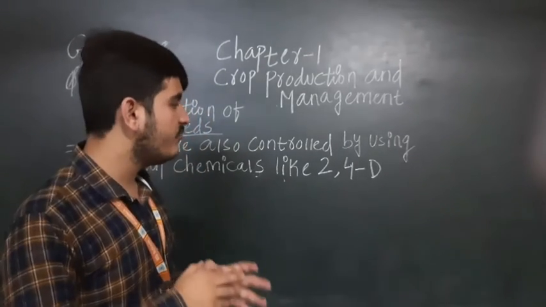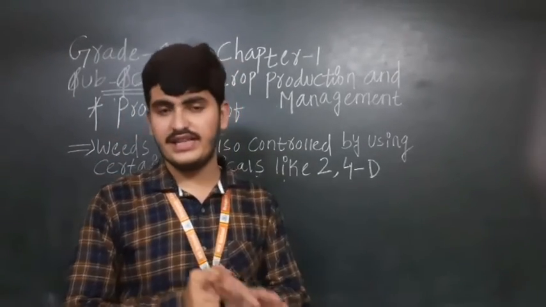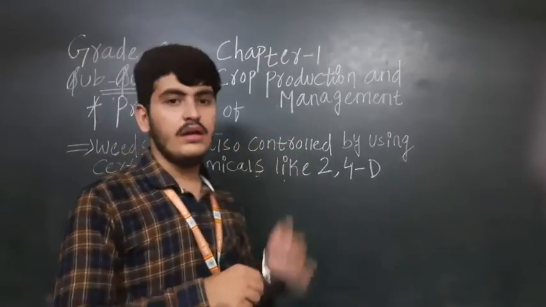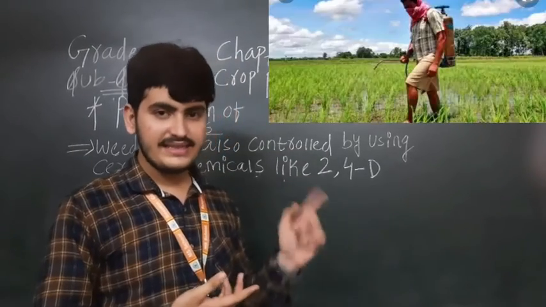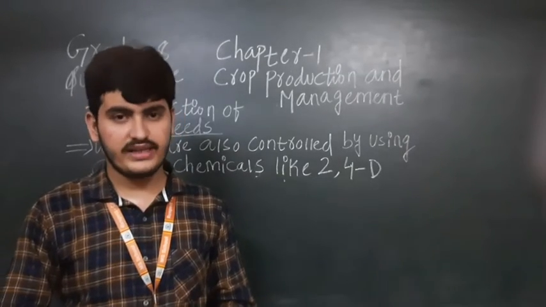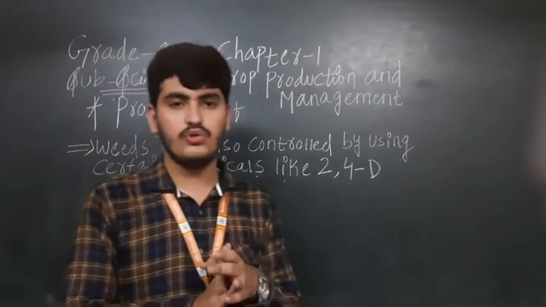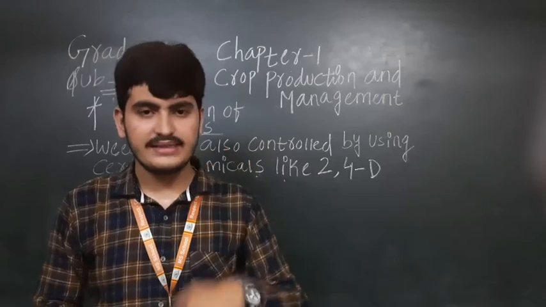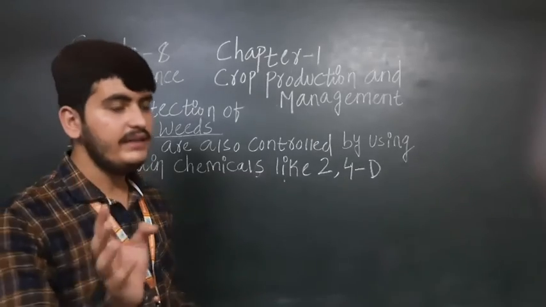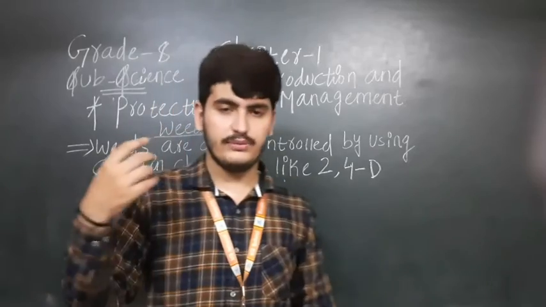So for protection from the weeds, the farmer has to cut the weeds at the proper time, because they are poisonous for animals as well as for humans. The chemicals like 2,4-D are also present nowadays, and farmers are adding these chemicals to the crops. You can see in the picture, but these chemicals are very dangerous for the farmers when they are using them. The farmer has to cover his nose properly so that the chemicals do not go inside his body. It is not harmful for the crop and will not damage it, but it will protect the crop from the weeds. So this is the process the farmers follow for protection from weeds.